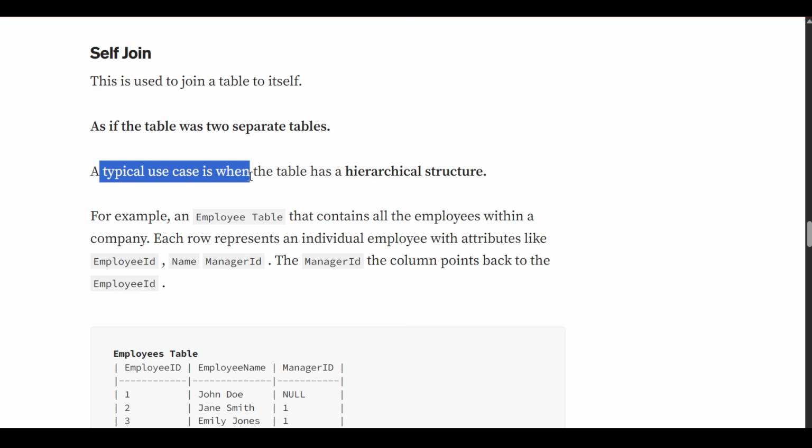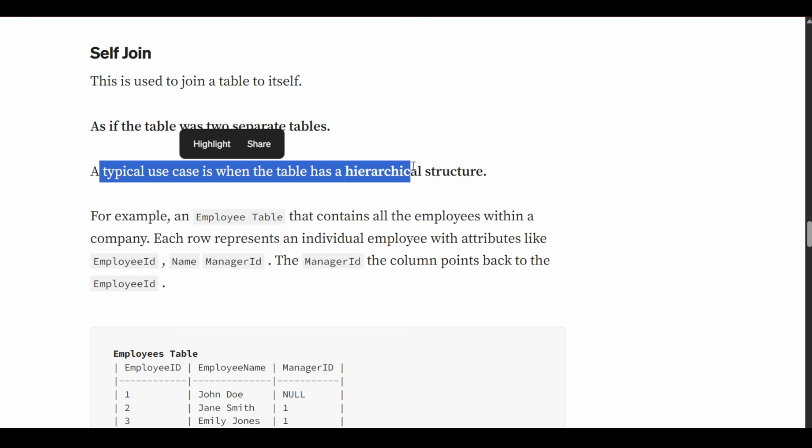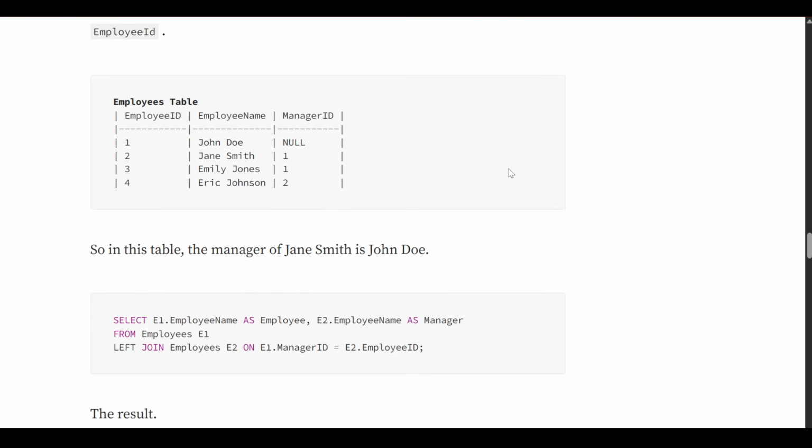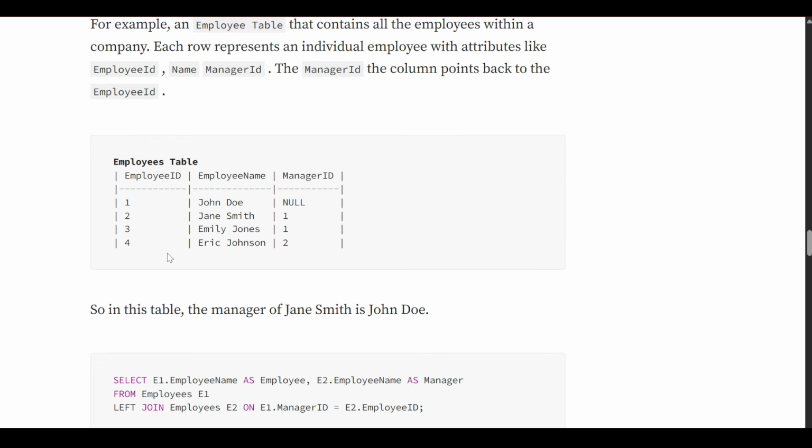A typical use of this is when the table is a hierarchical structure. You can see this is one table: employee id, employee name and manager id, but here we are including both, the self joining the same table with each other. So in this table the manager of John Smith is John Doe.